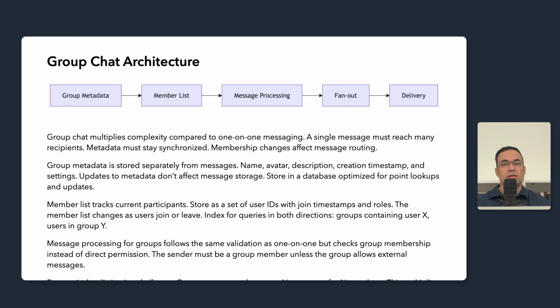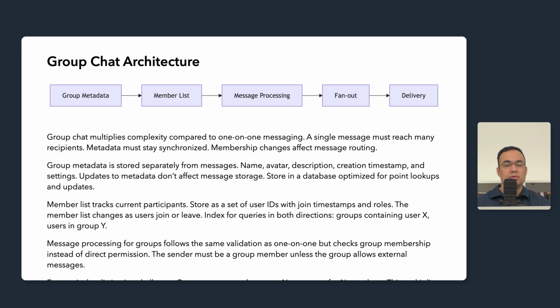The member list tracks the current participants. Store them as a set of user IDs with join timestamps and roles like admin, moderator, and member. The member list changes as users join and leave. Index for queries in both directions: groups containing a specific user and users in a specific group. Message processing for groups follows the same validation as one-on-one, but checks group membership instead of direct friendship permission. The sender must be a group member. Some groups might allow external messages, but that's a pretty edge case.